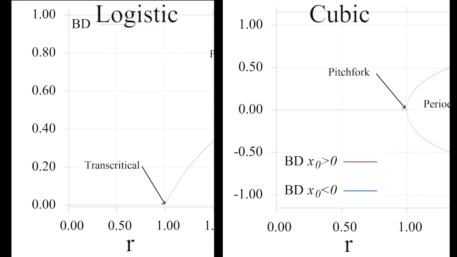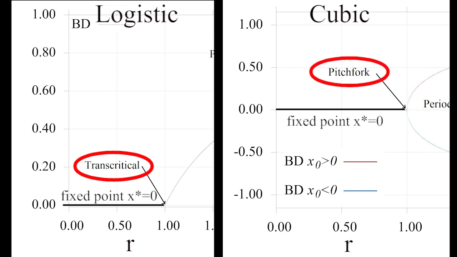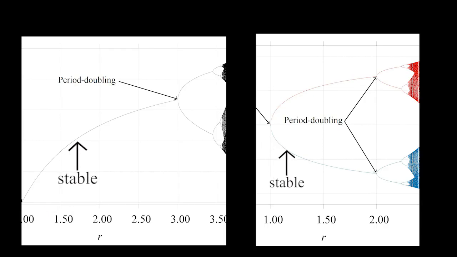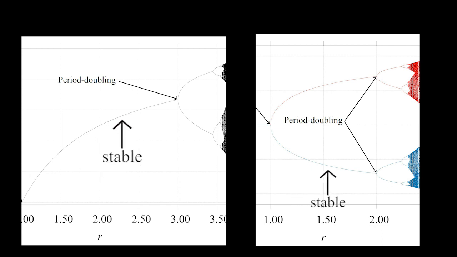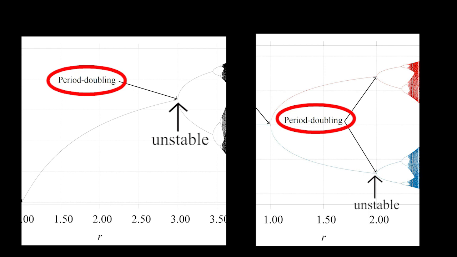The first analyzed bifurcation point occurs when the fixed point x equals 0 loses stability, characterizing a transcritical bifurcation for the logistic map and a pitchfork bifurcation for the cubic map. These bifurcations give rise to another stable fixed point that loses stability at a period doubling bifurcation for both maps.